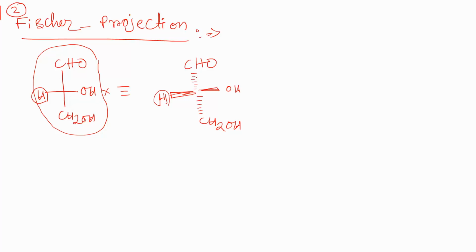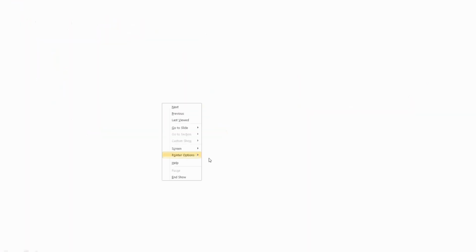So the x axis will be the above plane and the y axis will be the below plane. So x axis above plane, and don't change the position, and the y axis will be below the plane. So you can see whatever is in the y axis group is in the below plane, and whatever atoms were in the x axis are in the above plane.